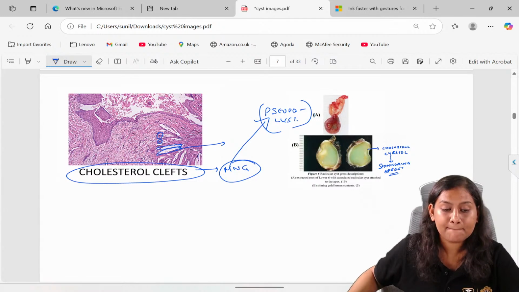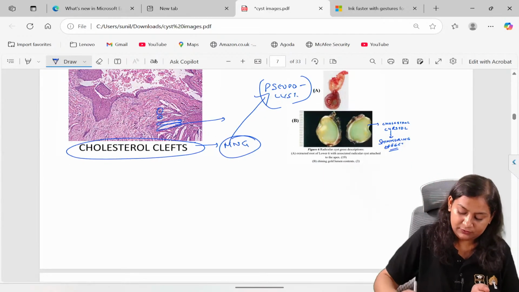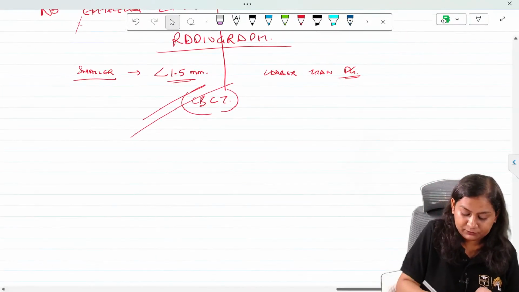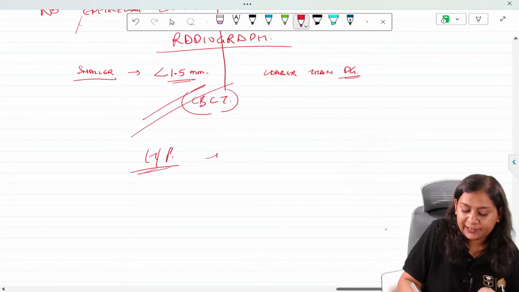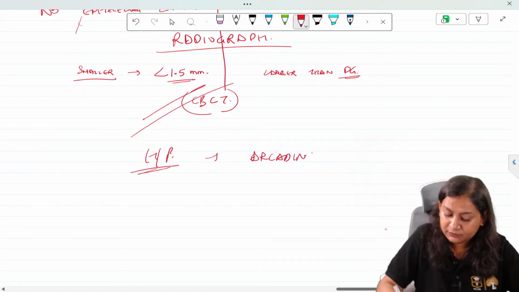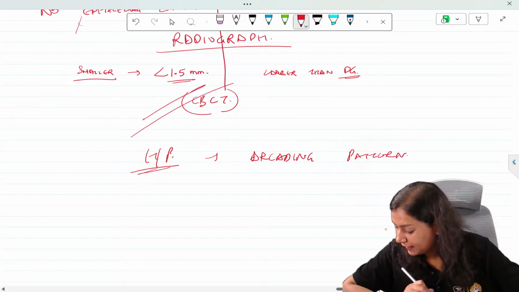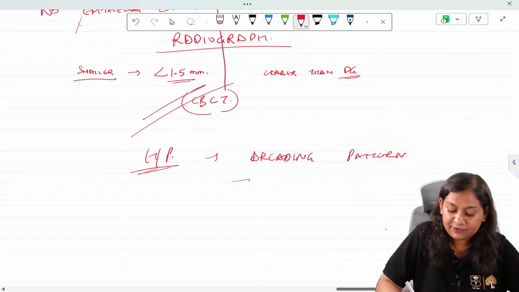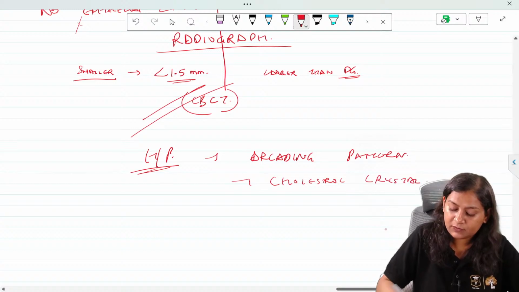Now tell me, what will be the treatment of radicular cyst? Treatment. So for the important histopath, I'll just outline it. What we have seen: we have seen arcading pattern, we have seen cholesterol crystals, we have seen cholesterol clefts.